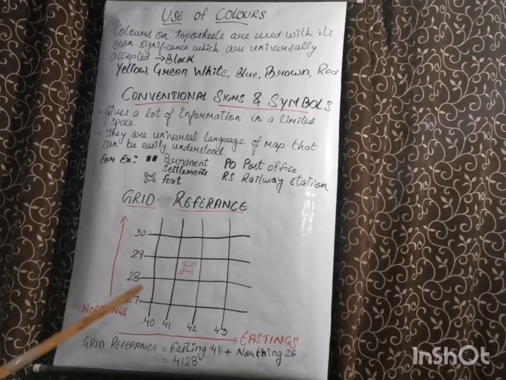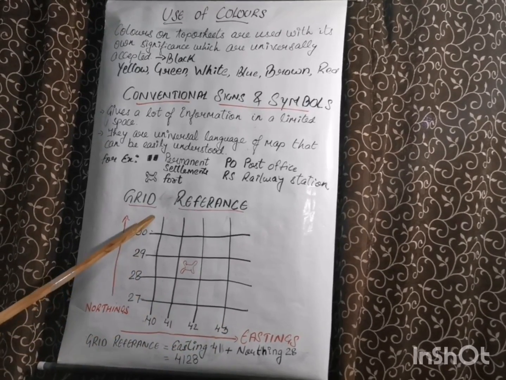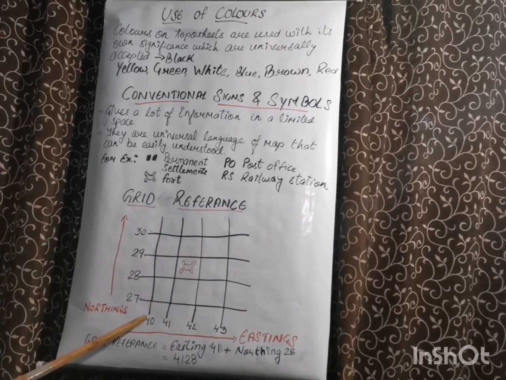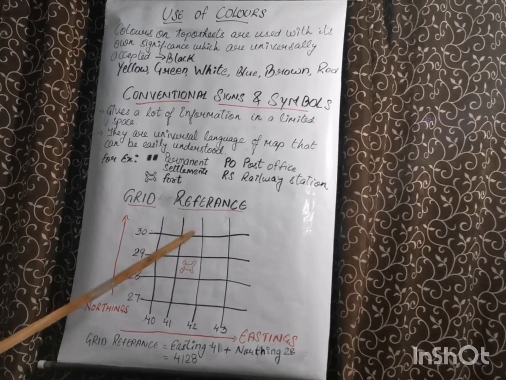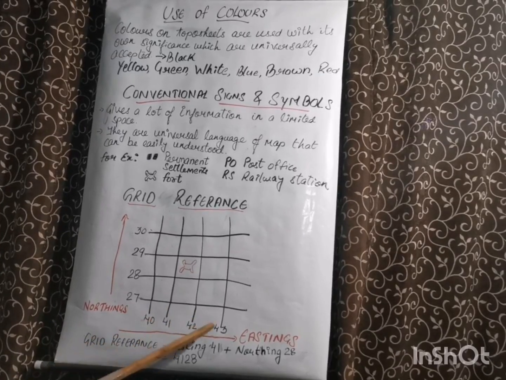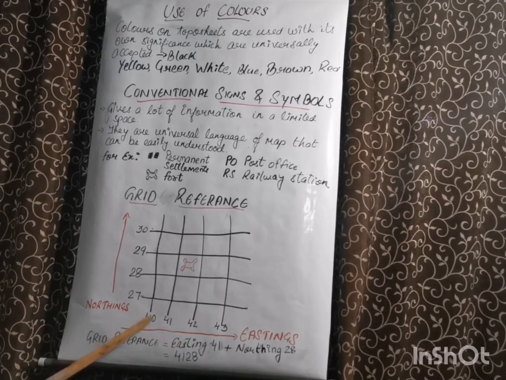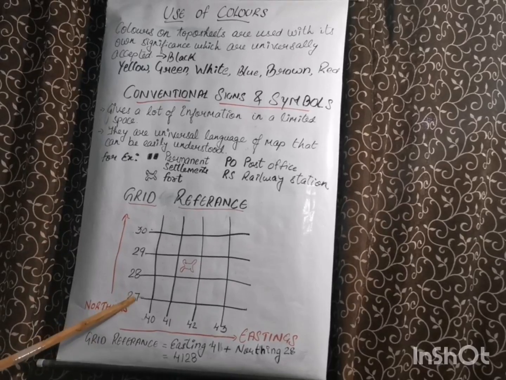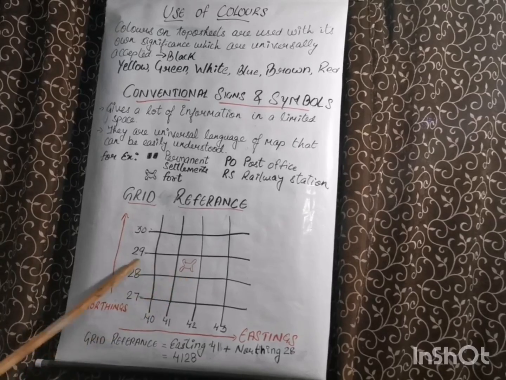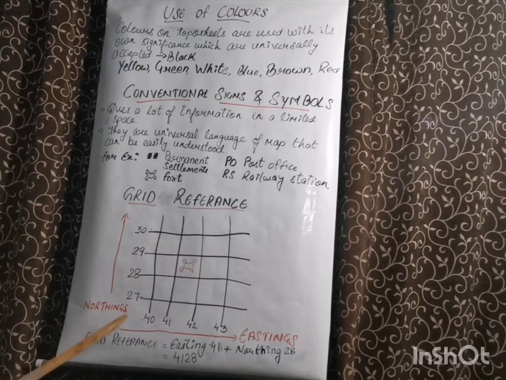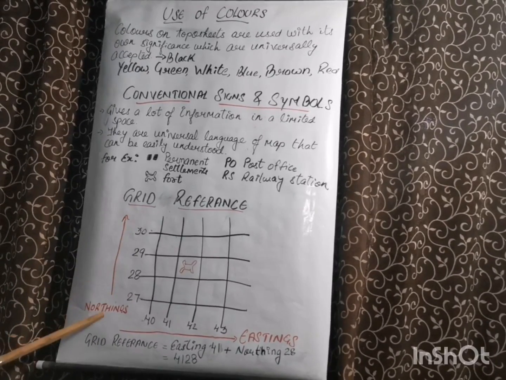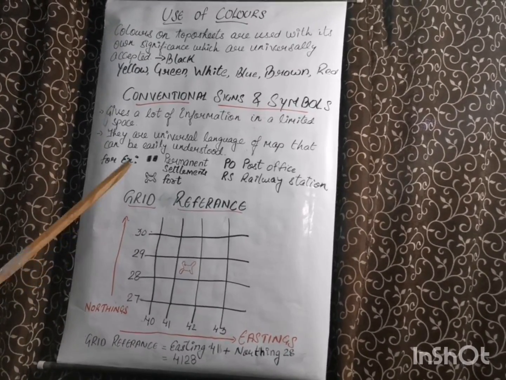Once again, what are eastings? These vertical lines. See, this is 40, this is 41, this vertical line is 42. These are numbered from west to east direction, so they are known as eastings. Whereas look at these horizontal lines. This is 27, then 28, 29, 30. These are numbered from south to north direction, so these are known as northings.